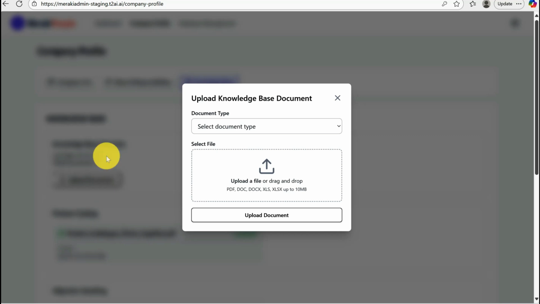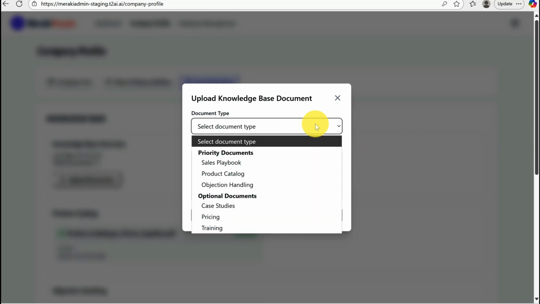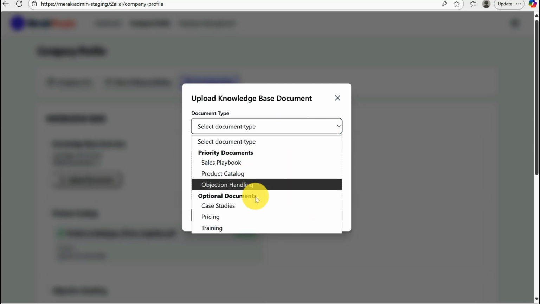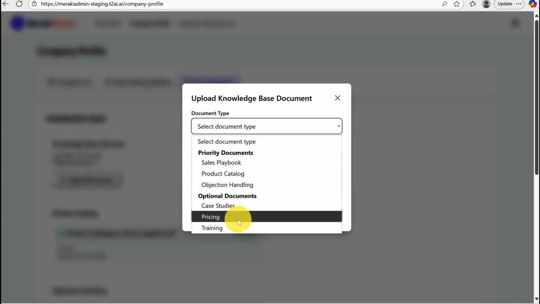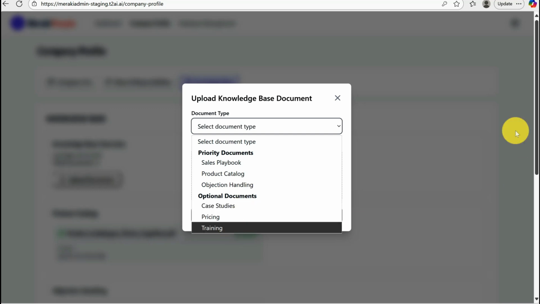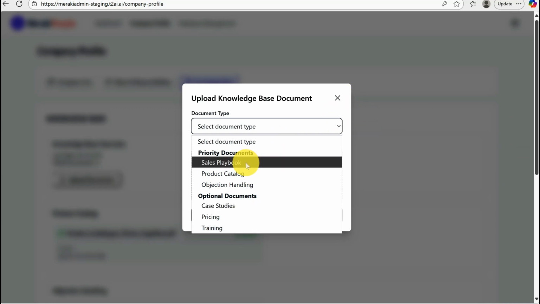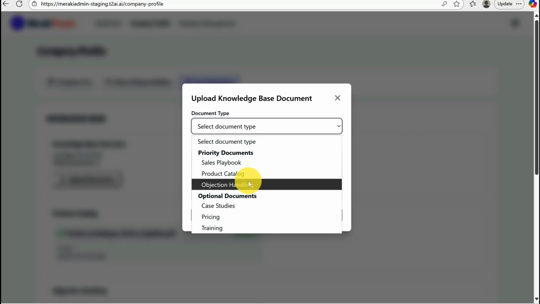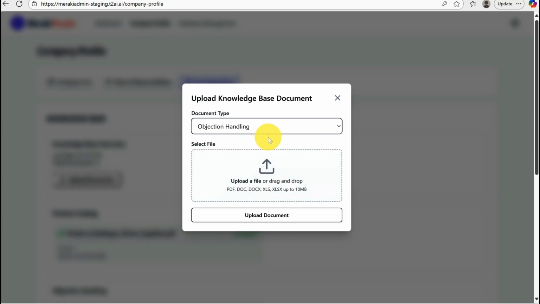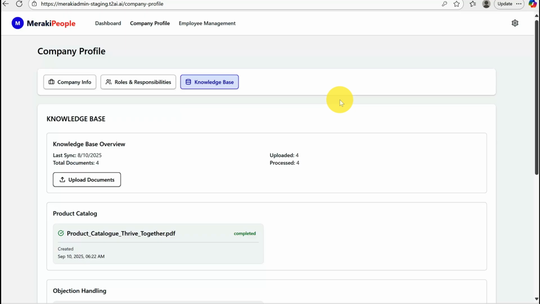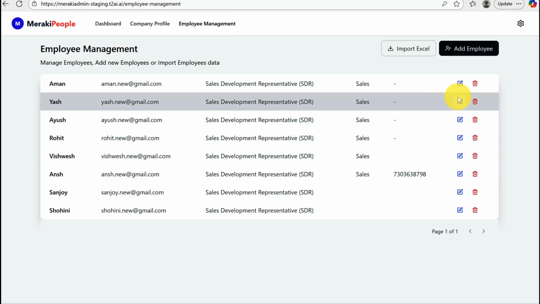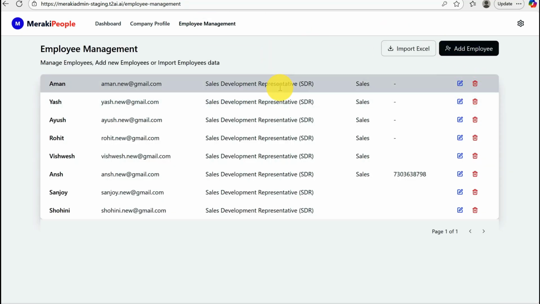You can upload documents under these headings like playbooks, product catalog, objection handling, case studies, pricing, and training, right? So you select a particular category and then upload the document. It automatically takes into account that this is the kind of document that you have uploaded and sets it into the context. And then you can onboard employees in the admin setup.